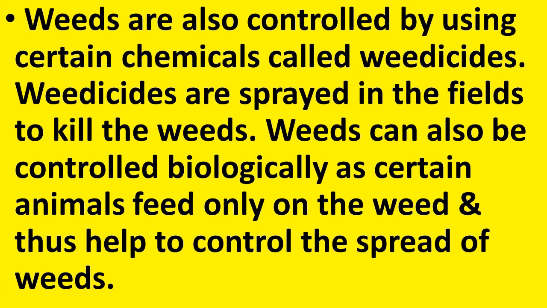Weeds are also controlled by using certain chemicals called weedicides. Weedicides are sprayed in the fields to kill the weeds. Weeds can also be controlled biologically as certain animals feed only on the weed and thus help to control the spread of weeds. So, weeds are the unwanted plants that grow naturally along with the crop plants. These weeds can be removed physically, chemically and biologically.